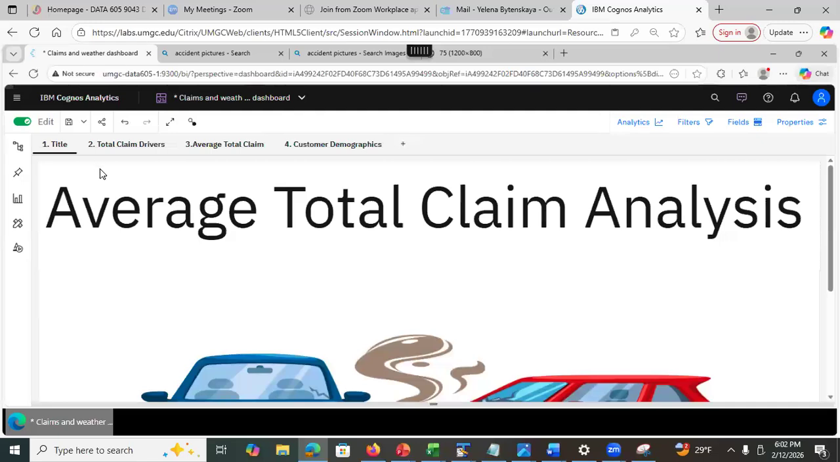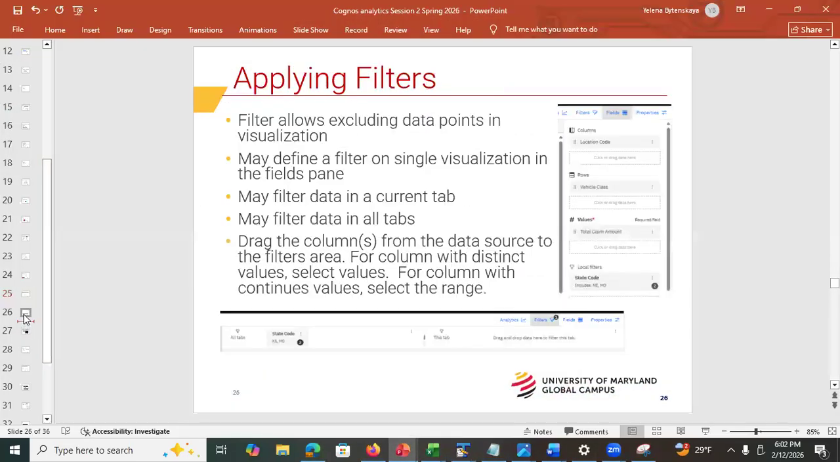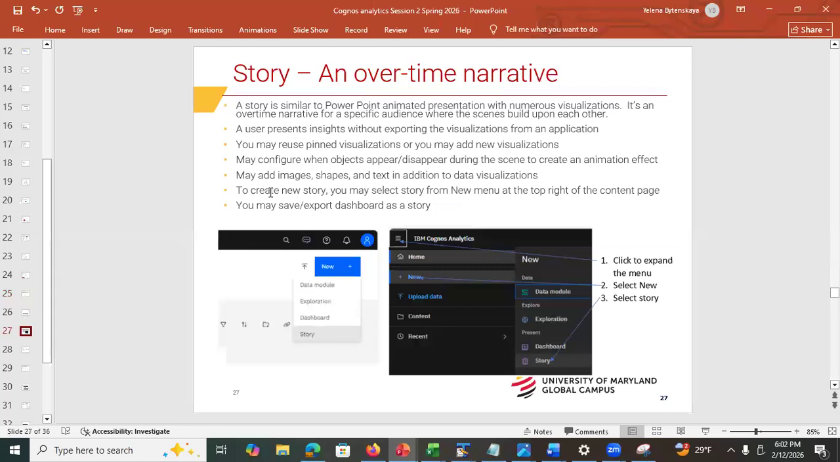What we need to do next is create the story. First I saved it, right? And let's see if we covered everything in the slides. We covered this. We covered filters, right? Story. This is the next topic.